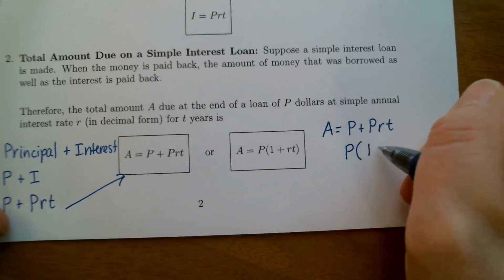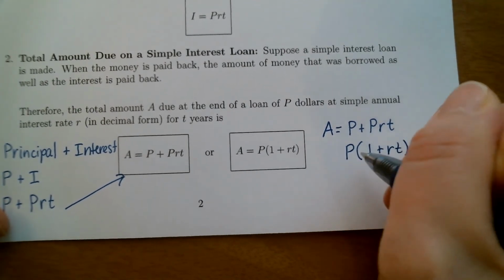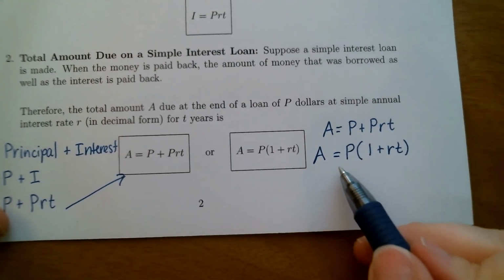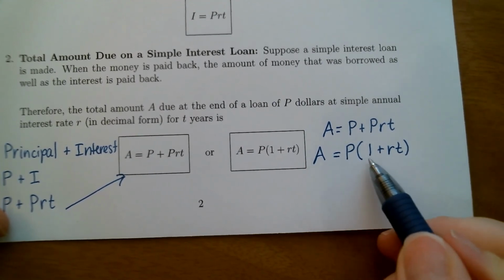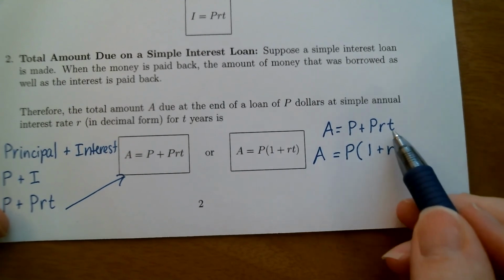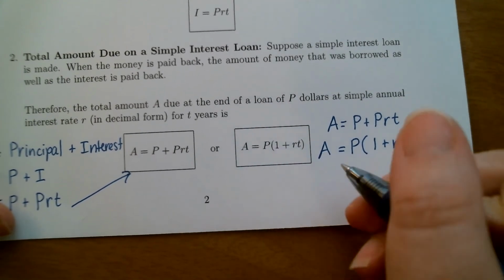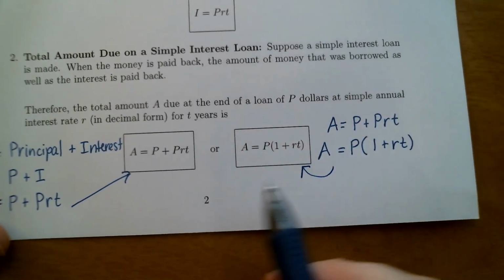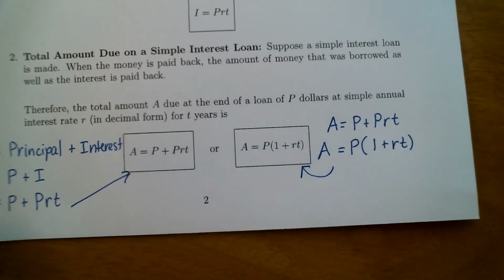So this would be 1 plus RT. If you multiplied this back out, watch what you get. P times 1 is P, and then plus P times RT. So it's equivalent to that. So that's where this is coming from, by just taking this other formula and factoring a P out of the right side.